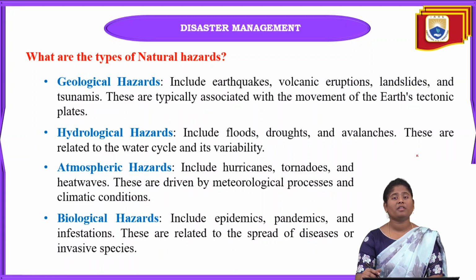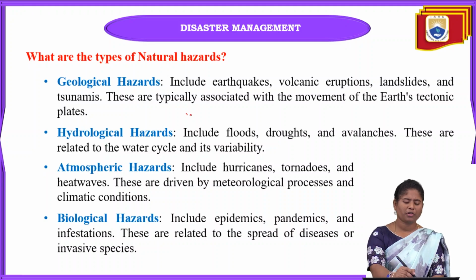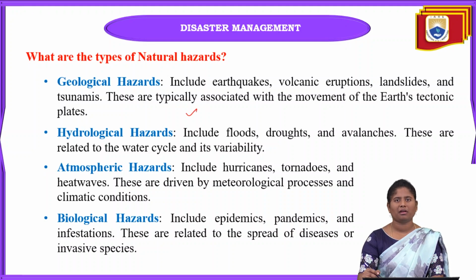Next one is, what are the main types of natural hazards? In natural hazards, what are the different types we will have? First one is geological hazard. In geological hazards, according to the geology of the Earth's surface, these are the hazards we can see.